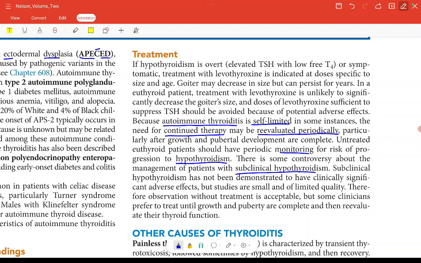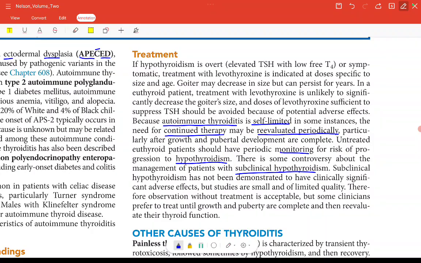What is the controversy? Subclinical hypothyroidism has not been demonstrated to have clinically significant adverse effects, but the studies are small and of limited quality. Therefore, observation without treatment is acceptable, but some clinicians prefer to treat until growth and puberty are complete and then reevaluate thyroid function.